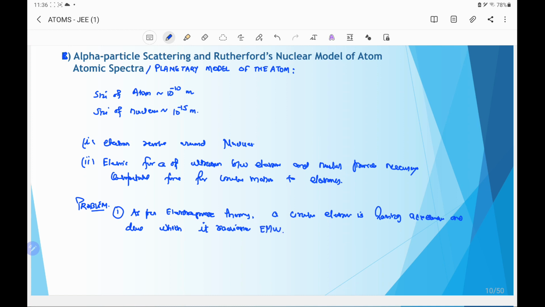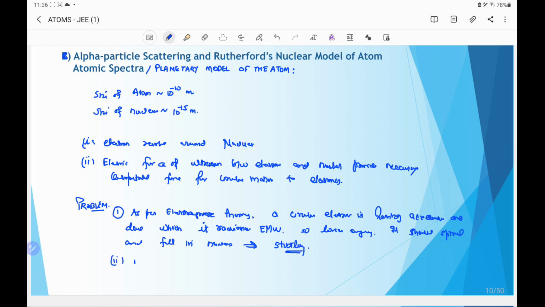Because a circulating electron has acceleration, or we can say it is an accelerated charge, and an accelerated charge always radiates electromagnetic waves, so it loses energy, due to which it should spiral and fall into the nucleus. So it creates a threat to the stability of the atom.